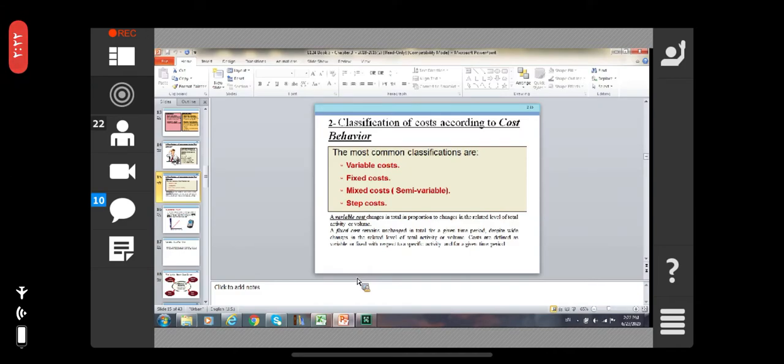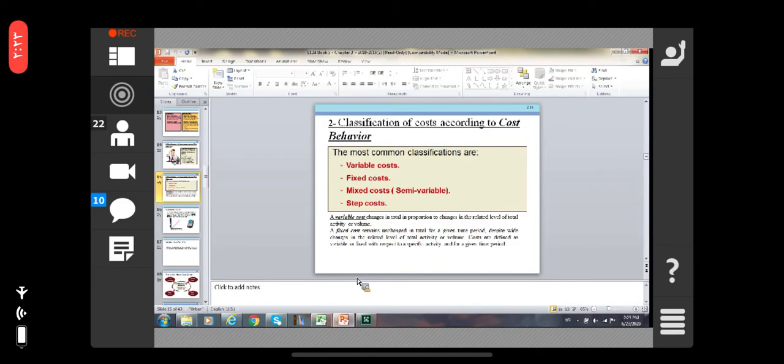communications with the customers. A fixed cost remains unchanged in total for a given time period despite wide changes in the related level of the total activities or values. Costs are defined as variable or fixed with respect to a specific activity and for a given period of time. So fixed costs never change, whether your level of activities is high or low.